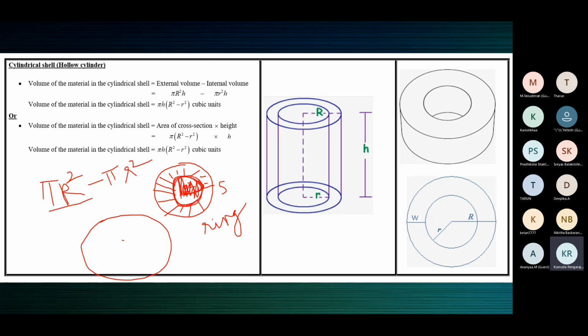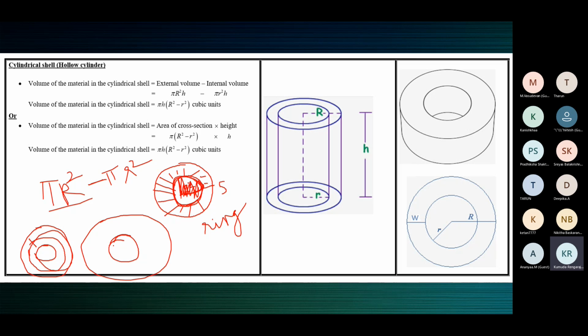Now from that we are taking away the small circle, so you subtract its area, pi small r square. Only here you'll have paper now. This is empty. So that gives the area of the ring: pi capital R square minus pi small r square.